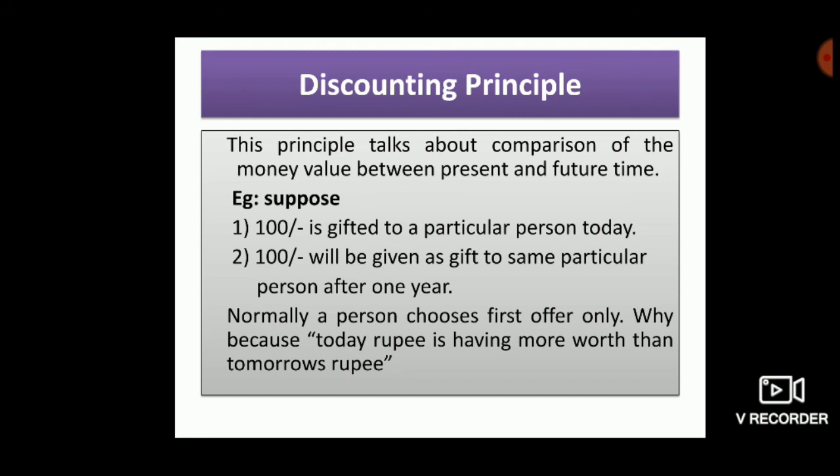In the present example you have two options: 100 rupees gifted today, and second option, 100 rupees given after 1 year. Normally a person chooses the first offer only. Why? Because today's rupee has more worth than tomorrow's rupee.